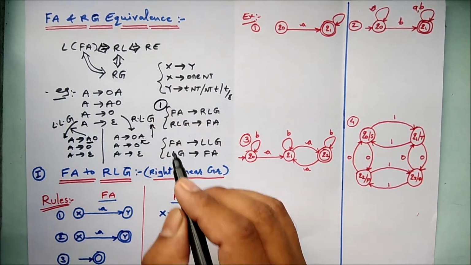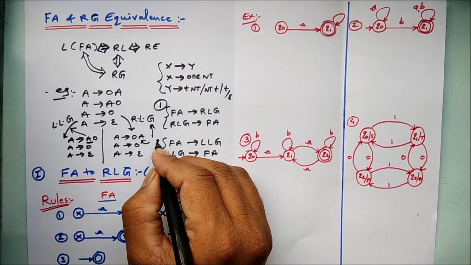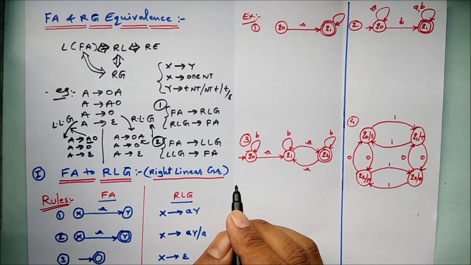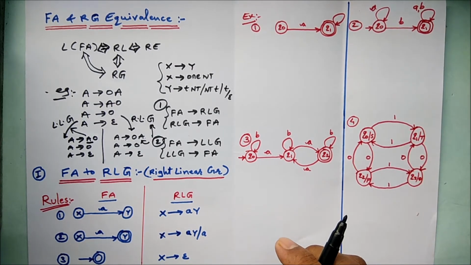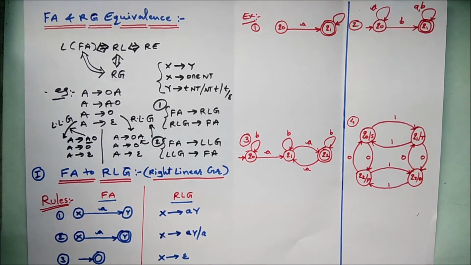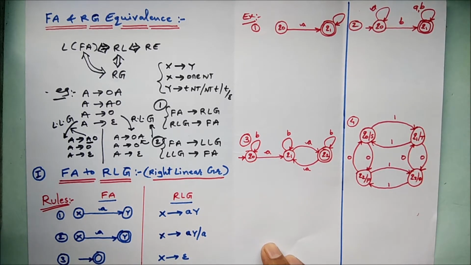This first part we shall cover in this session, and in the next session we shall cover FA to LLG and vice versa. So let's move ahead to converting the finite automata into the right linear grammar, that is RLG. To do this, we need some rules. The rules are in front of you, my dear friends. We have three rules.